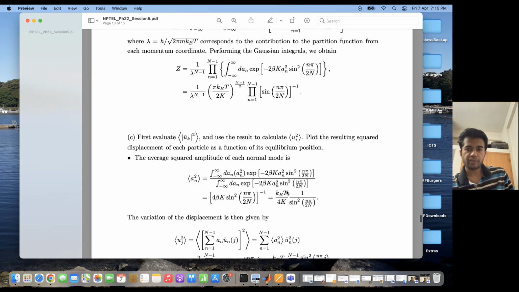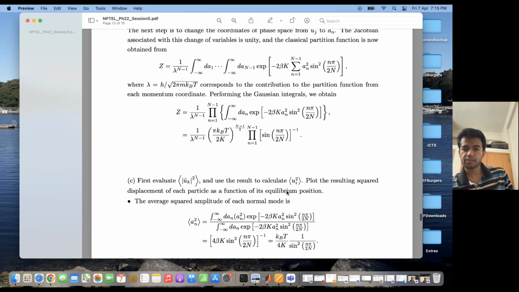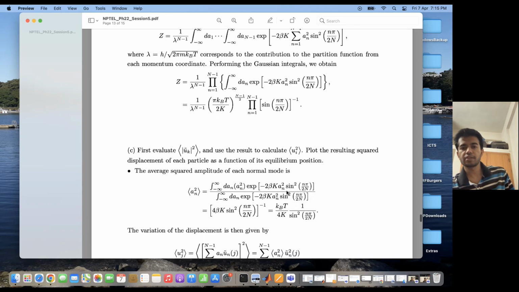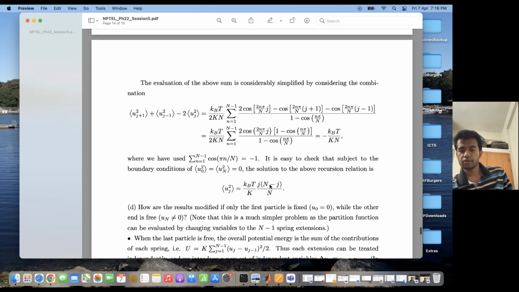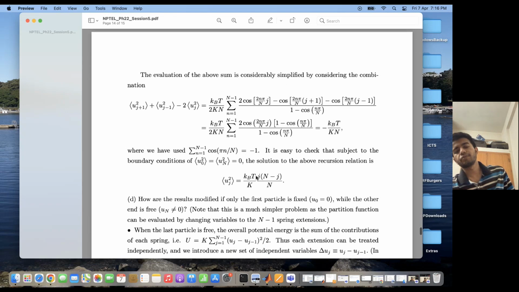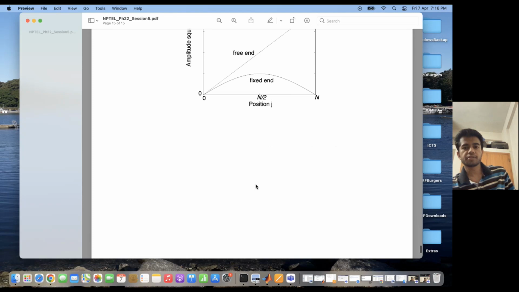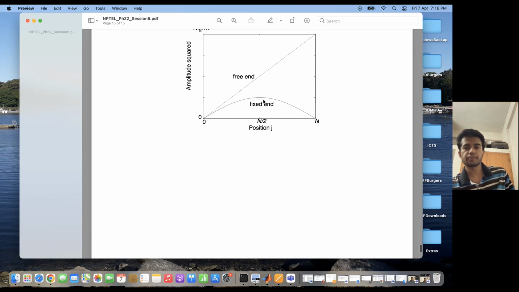Now I have to plot the square displacement of each particle as a function of its equilibrium position. One thing to note is that if j is equal to 0, or j is equal to n, it is equal to 0. So how does this plot look? It looks like this. This is the plot of expectation of uj square. Expectation uj square is maximum at the midpoint of the chain, and it decreases on both sides.